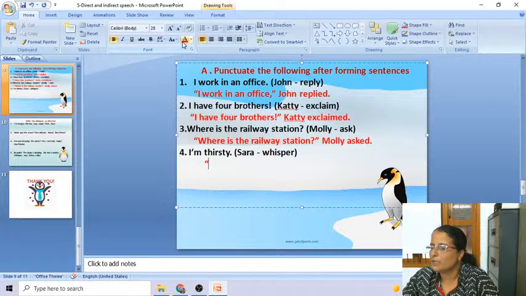"I am thirsty." After thirsty, Nityan Chauhan, I am correcting so many children. After thirsty, there should be a comma, no full stop. Sarah whispered. After whispered, there should be a full stop. What is this, my dear Swara Bode? In front of I, there is no inverted comma.